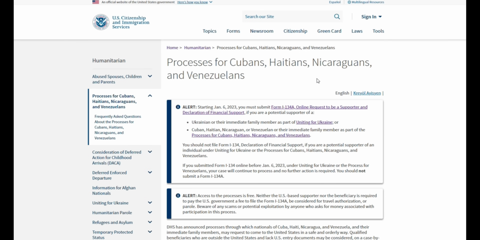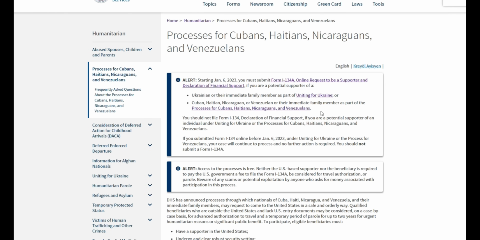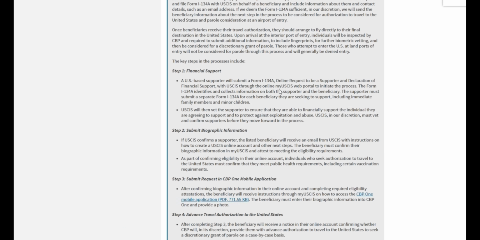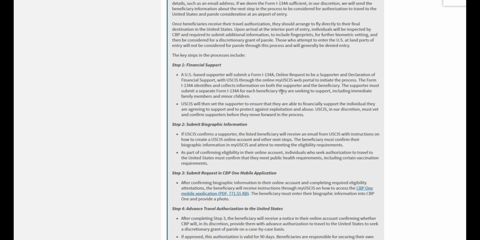So the first step in the entire process is to have a supporter in the United States file the form I-134A, and this form must be filed online, and it is for the following nationals. Once this form is approved, USCIS will then email the beneficiary. So the beneficiary is the person outside of the United States seeking admission to the US. The beneficiary will receive an email with further instructions.